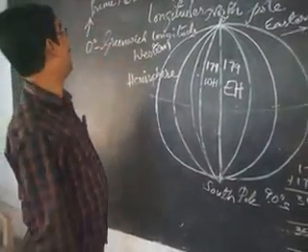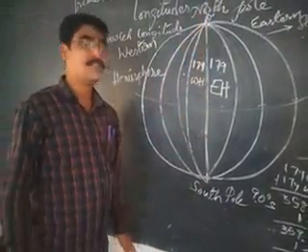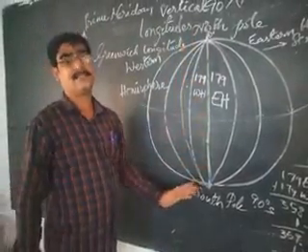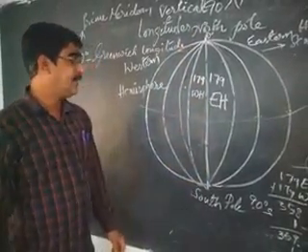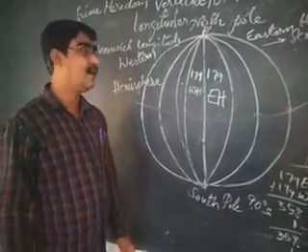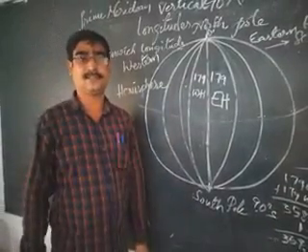Meridians. Which is the prime meridian? 0 degrees is the prime meridian. 0 degrees passes through Greenwich, so it is also called the Greenwich line. Now, what are the uses of the longitudes? Longitudes are used for knowing the different time zones.